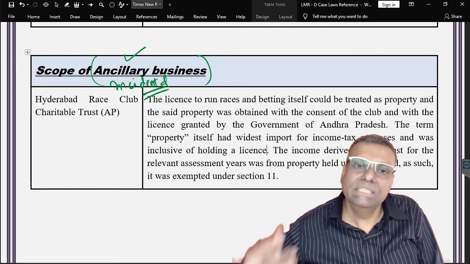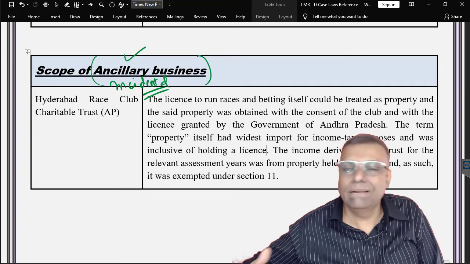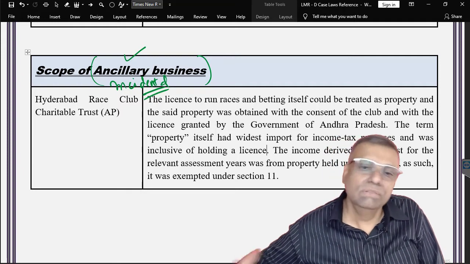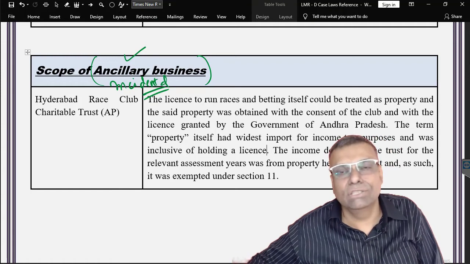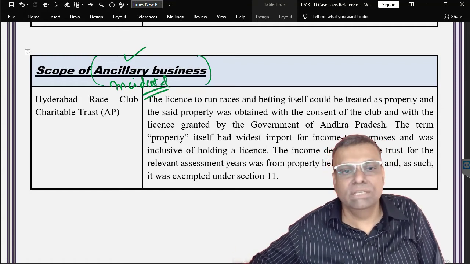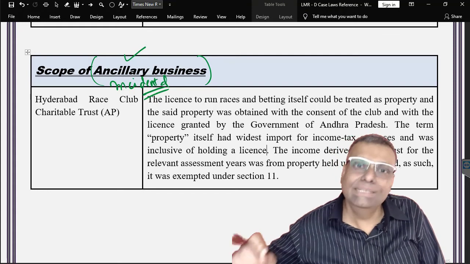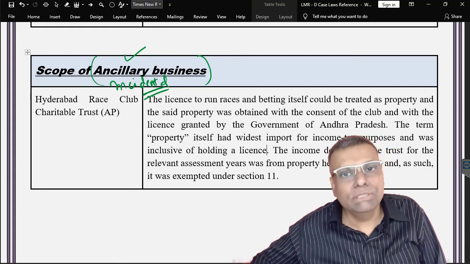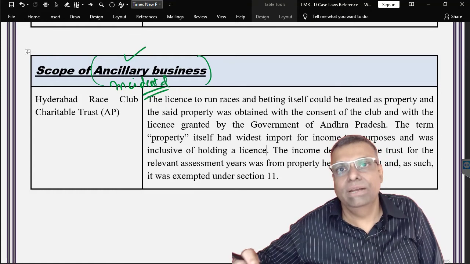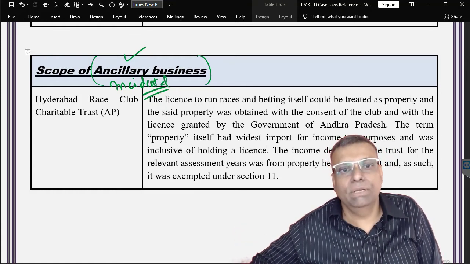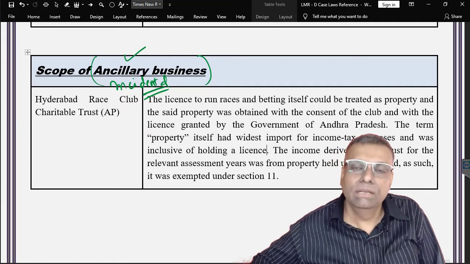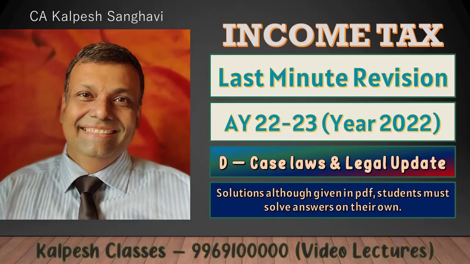So incidental businesses are always permitted, and there is a variety of case laws on whether a particular activity was incidental or not. You can go through a variety of judgments on this front. But the courts have always stated that incidental business, ancillary business, is always permitted by the law, and if it is in order to achieve the object of that particular trust, it is a permitted activity, subject to the conditions of the law.